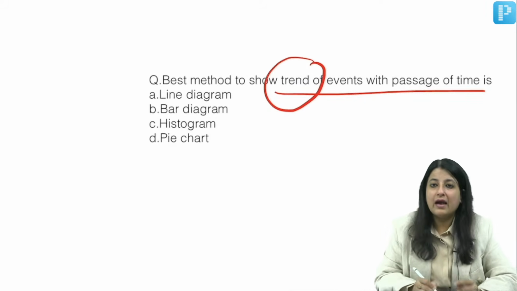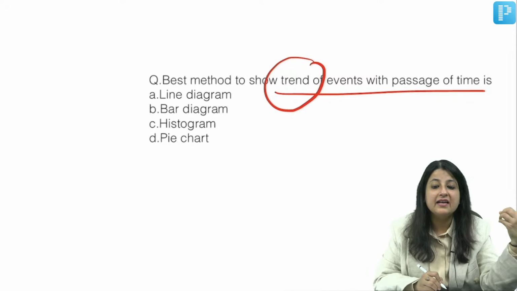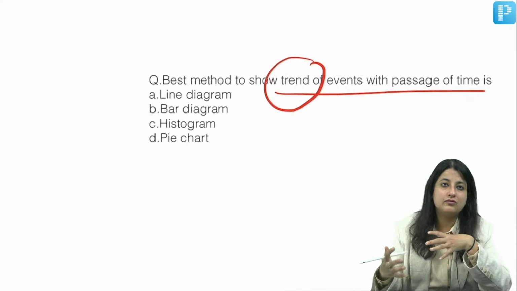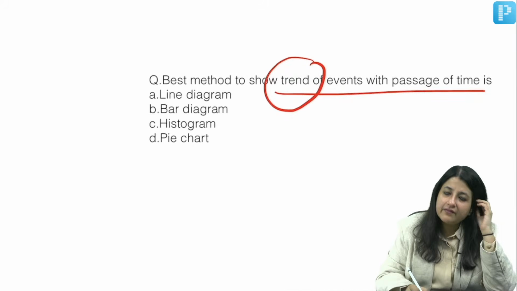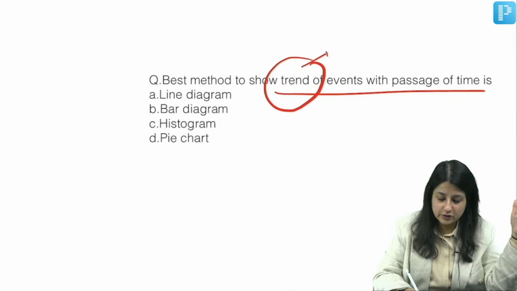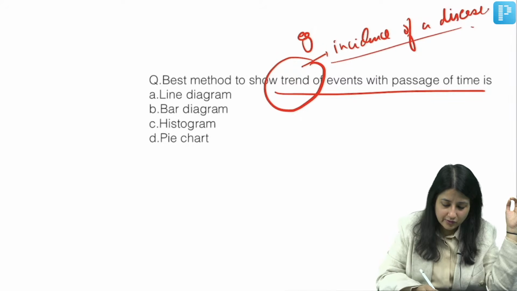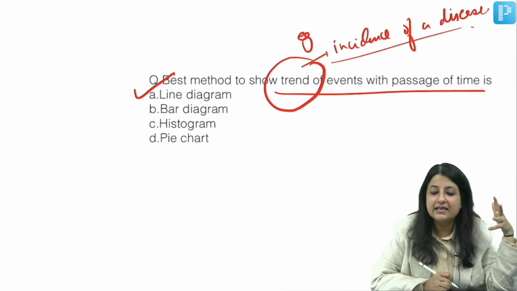So whenever you have to represent trends of event, guys, what does trends of event mean? Incidence of a disease, increasing, decreasing. So whenever I have to represent trends of an event, for example, incidence of a disease, it can increase, it can decrease. So what am I going to use over here? A line diagram, or what I can say for this, a line chart.